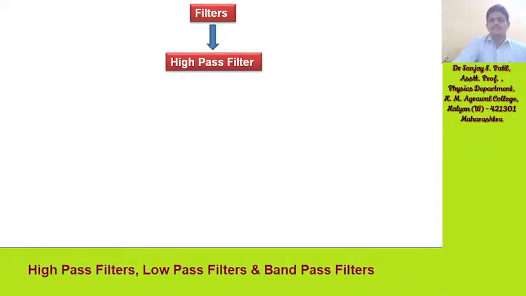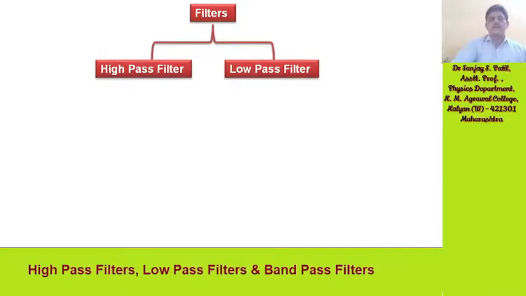Another type of filter is a low pass filter, and by combining both the high pass filter and the low pass filter we get a band pass filter. But initially we will see only the high pass filter.